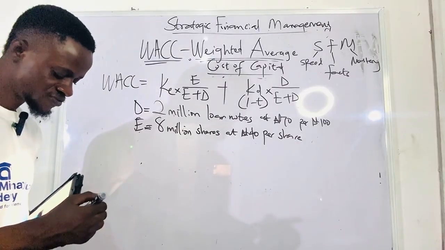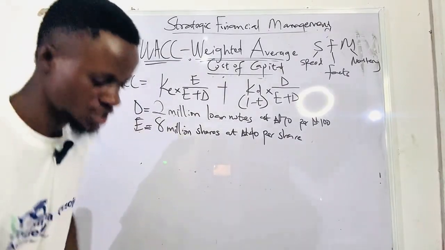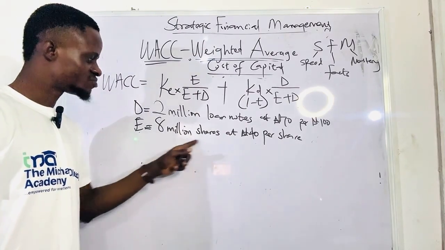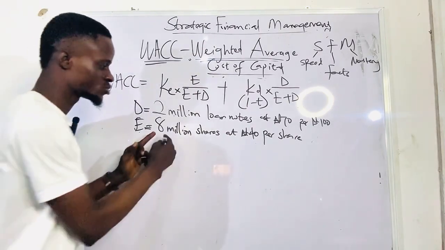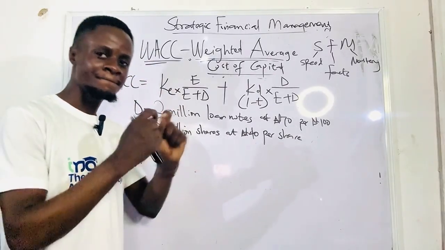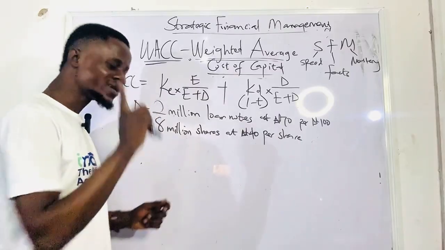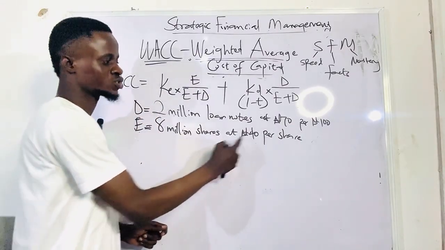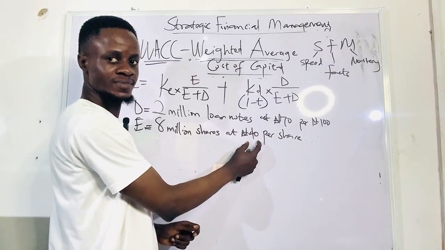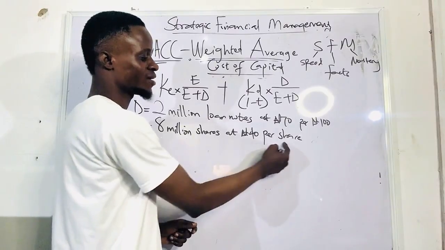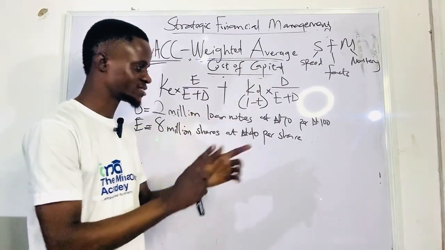Exactly. So please, it's very important. Don't make this mistake, because here it's saying 8 million shares. So this 8 million shares is not the value. This is the total number of the shares at 40 naira per share. That is, one share costs 40 naira.